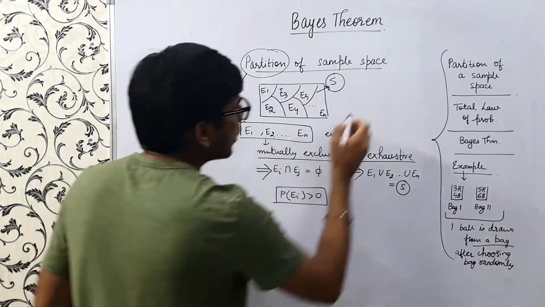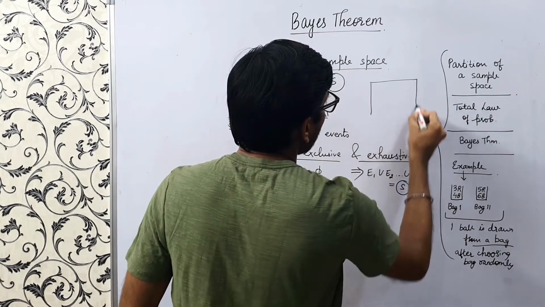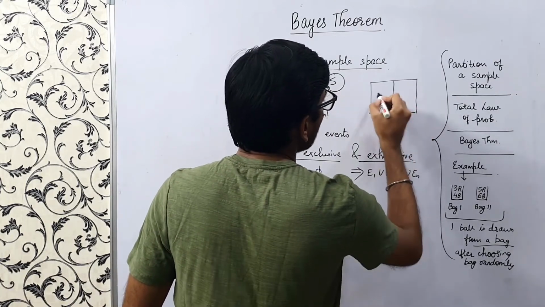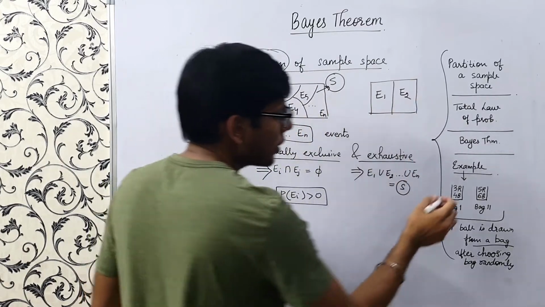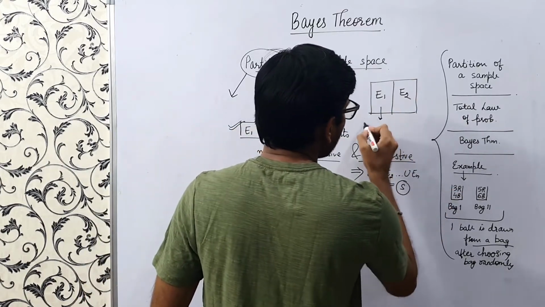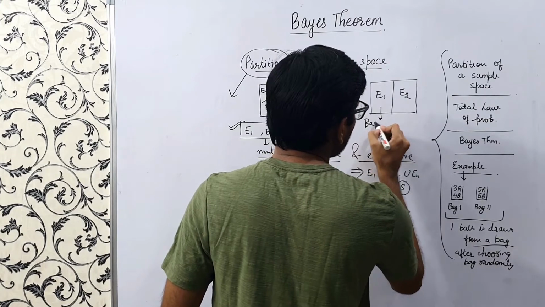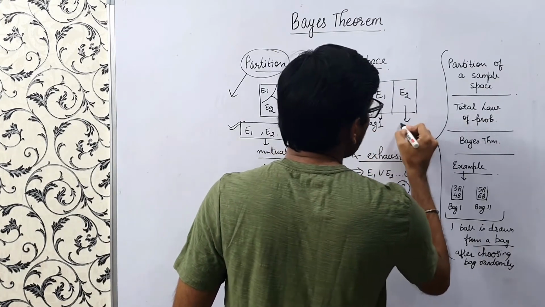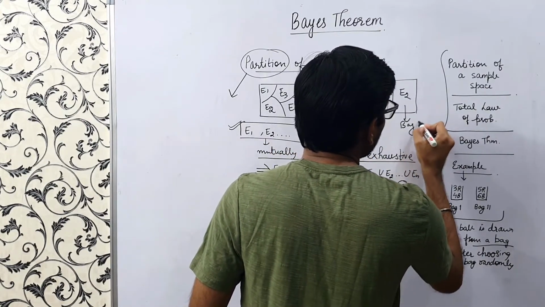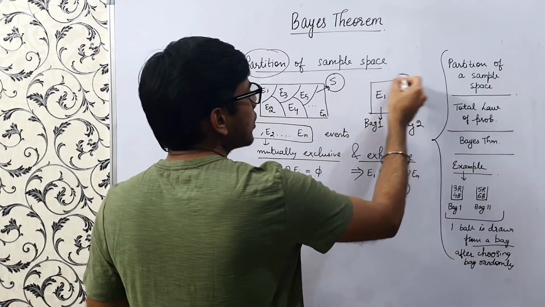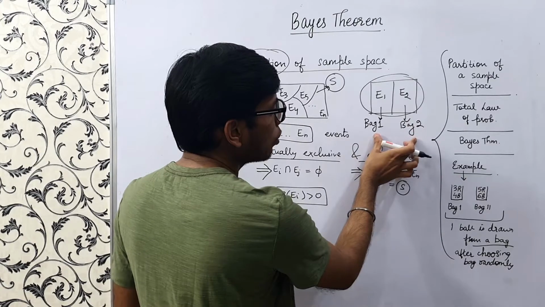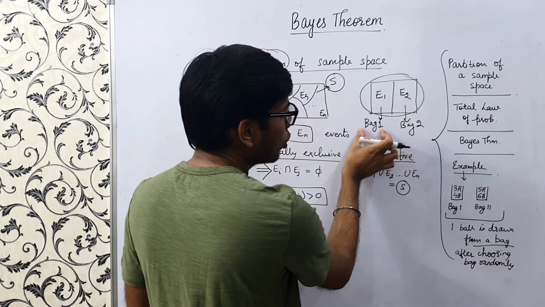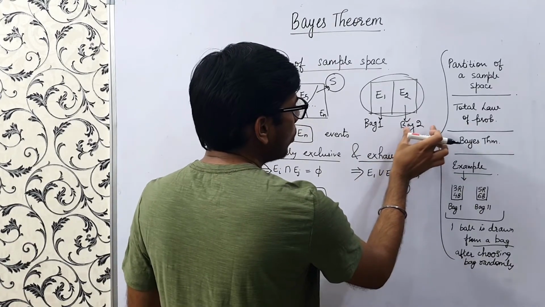So what is the partition in this example? Here there are only two events, E1 and E2. E1 says that the ball comes from bag 1, and E2 says that the ball comes from bag 2. This is the partition of the sample space, because we have only two outcomes: either the ball belongs to bag 1 or to bag 2.